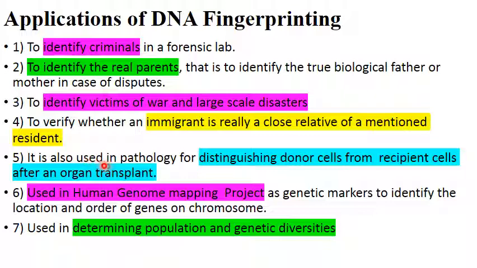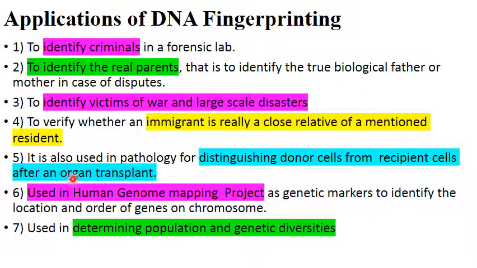Now in pathology, it is also used for distinguishing donor cells from the recipient cells when a patient undergoes an organ transplant, because at that time the transplanted organ may be rejected by the body and their immune cells start destroying it.